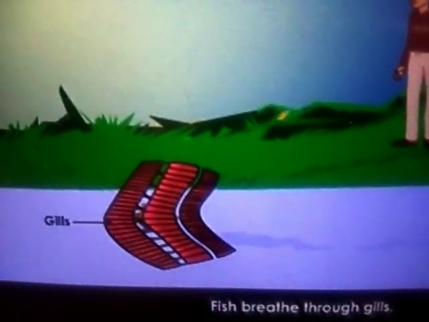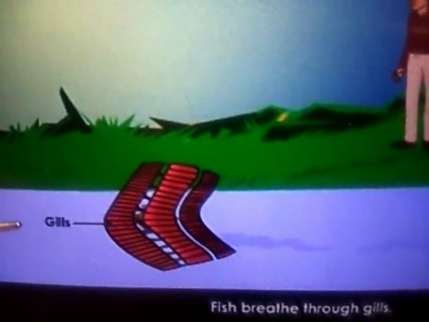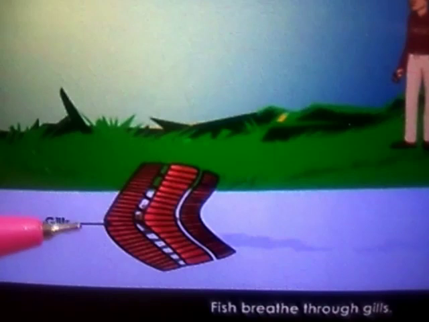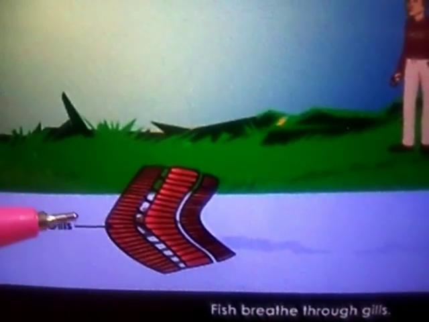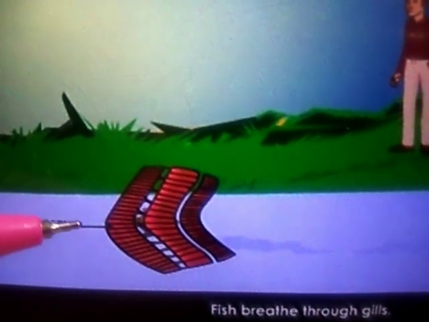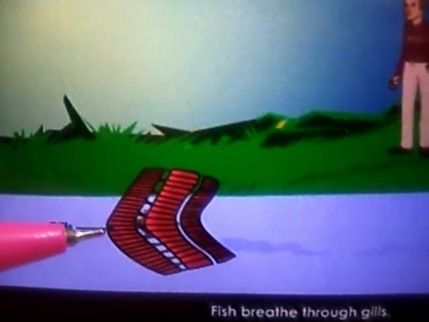Gills are the respiratory organs of fish. These are the gills which are present in the fish with which it breathes. It takes in oxygen and gives out carbon dioxide with the help of gills.